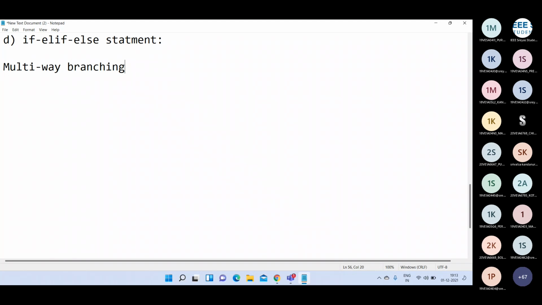That is also very, very important. By seeing the problem statement, as a programmer or as a developer, you have to choose the appropriate control statement. That is also very, very important for programmers.